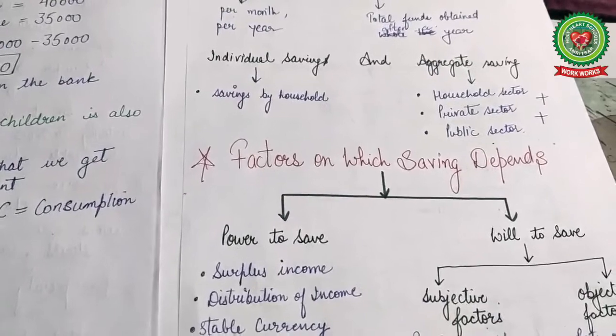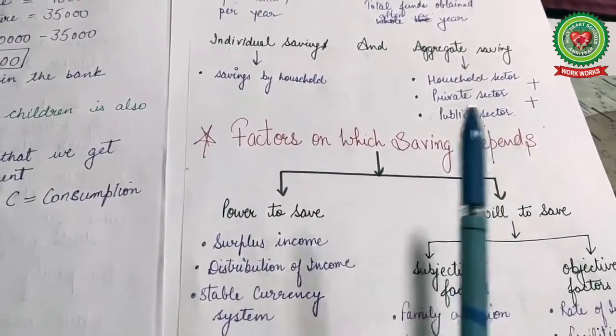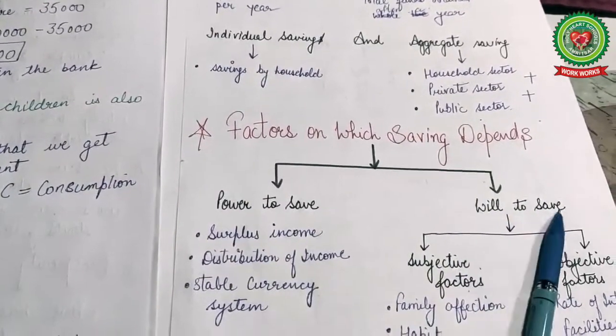Next, we have to study the factors on which saving depends. There are two factors, that is power to save and will to save.